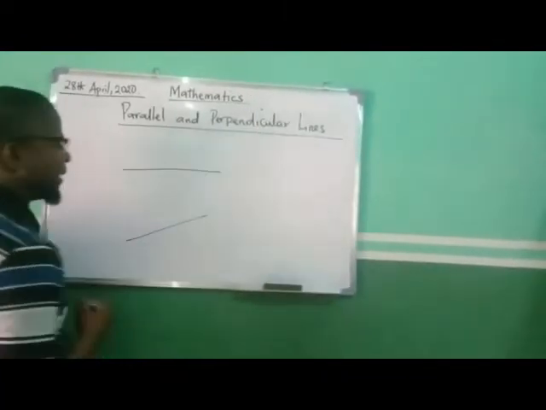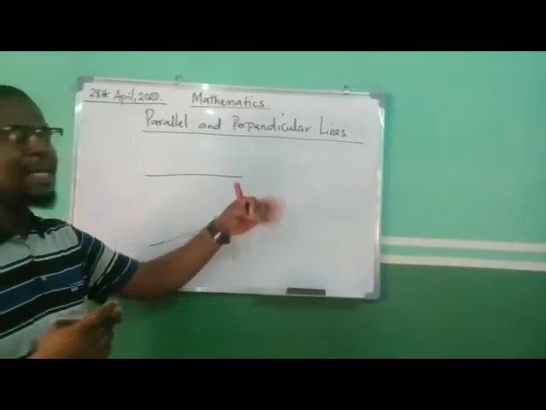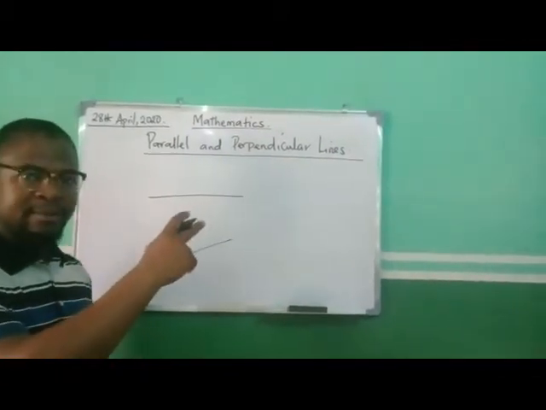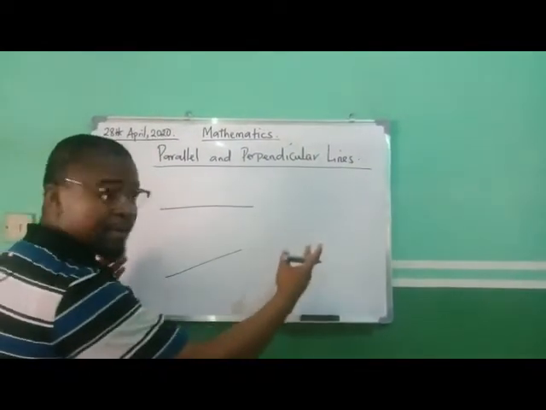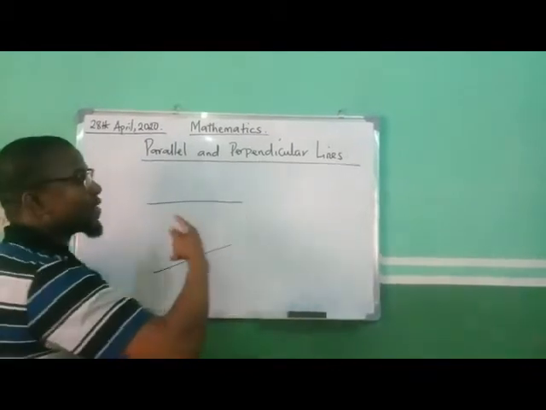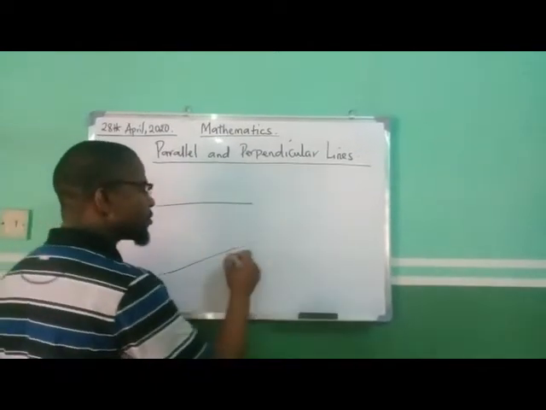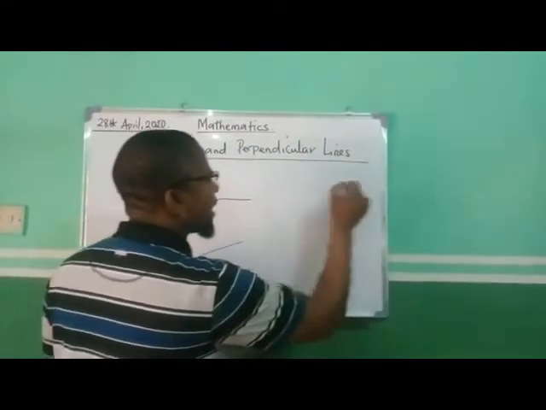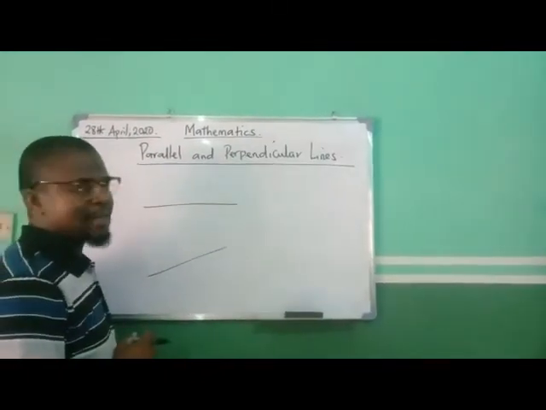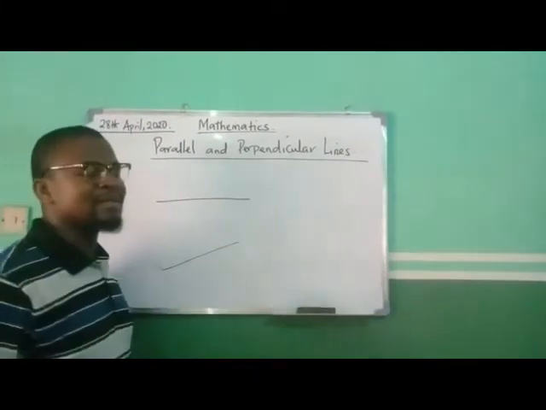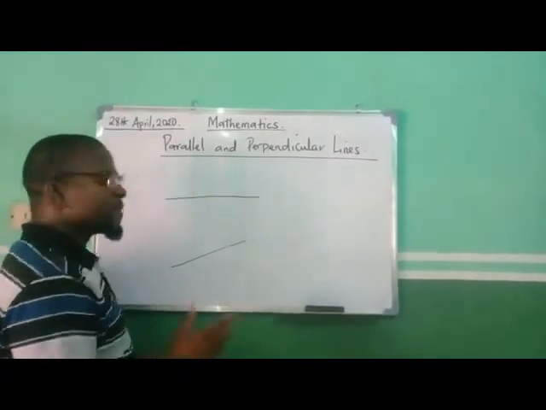any two lines drawn in a plane, as far as there is enough space, okay, if the lines are drawn continuously far enough, they will intersect. The board may not be adequate for these two lines to intersect now, but as far as they are drawn enough, they will intersect at some point. They will meet at some point. If this one continues straight, this one also continues straight like that, as far as you maintain these straight lines, you realize that they will intersect at some point. Now, this sort of line is not a parallel line. They are non-parallel lines.